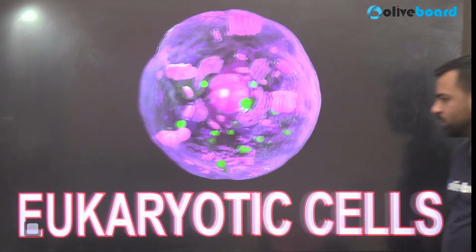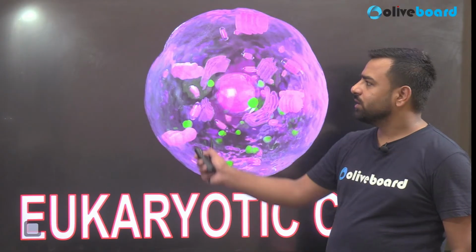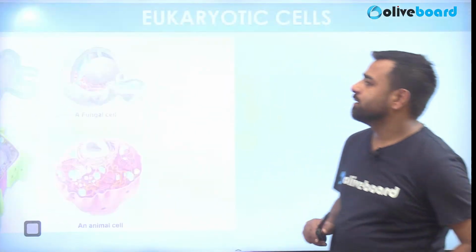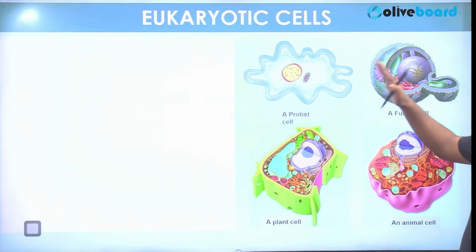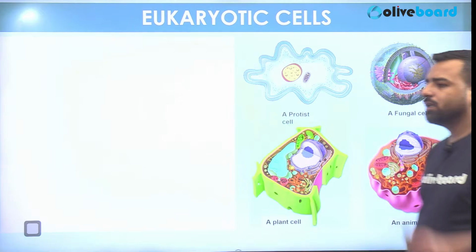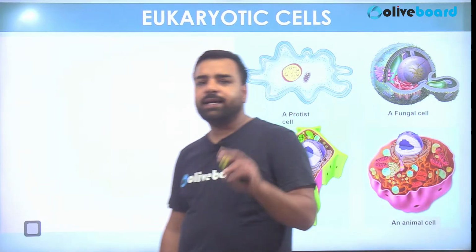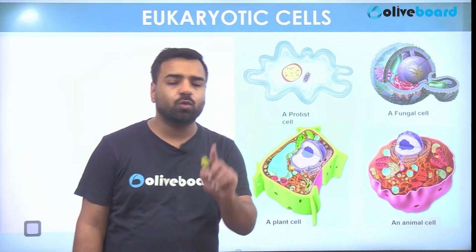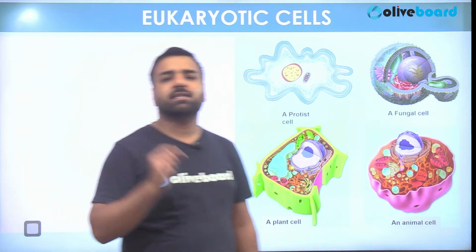So it's the time to understand eukaryotic cells now. So what are eukaryotic cells? These cells are fully developed. Okay. See, you can talk about the protista, you can talk about the fungi, you can talk about the plant, or you can talk about the animal. Only kingdom Monera had prokaryotic cells. Rest all the kingdoms will have eukaryotic cell only, and that means the cell which is fully developed.